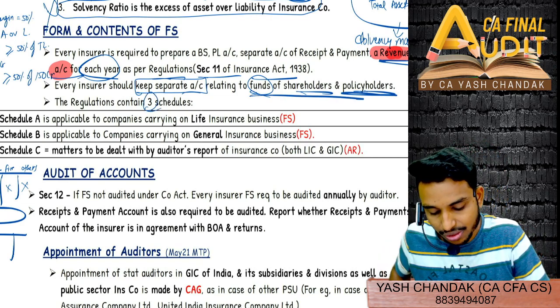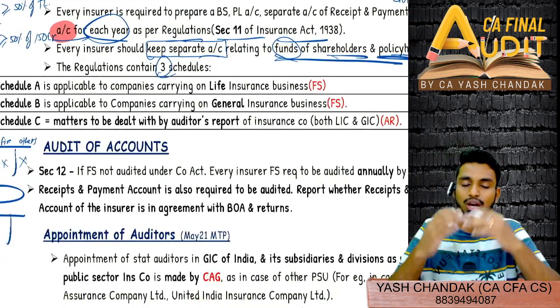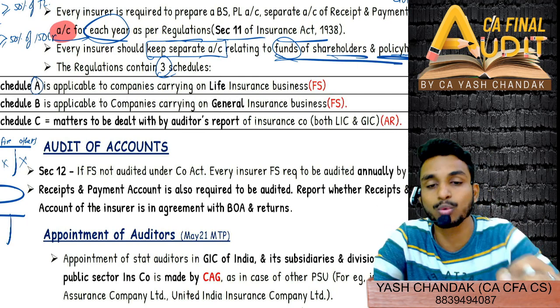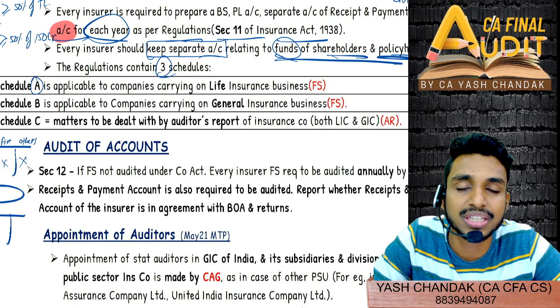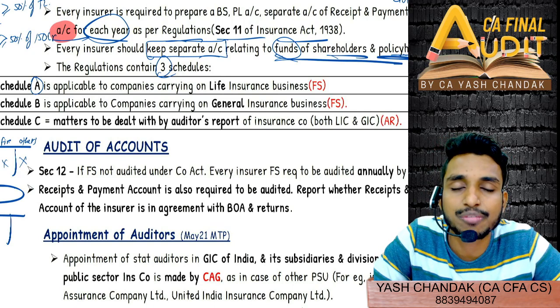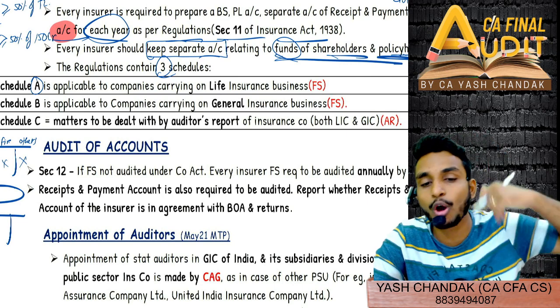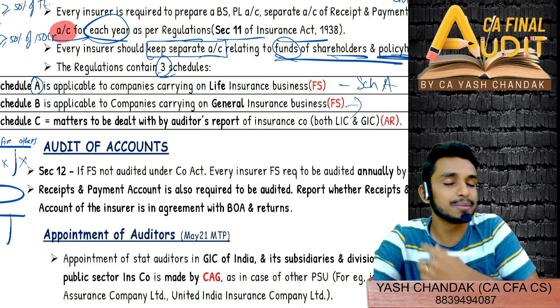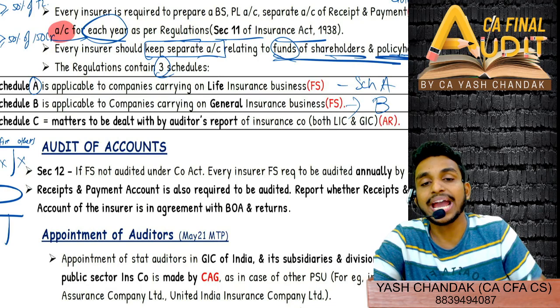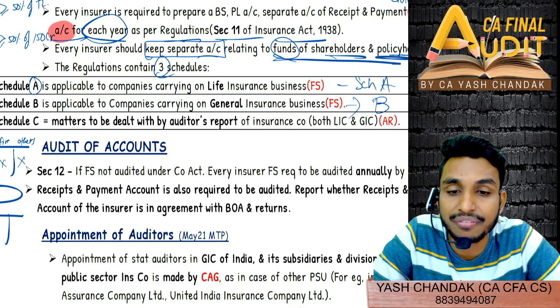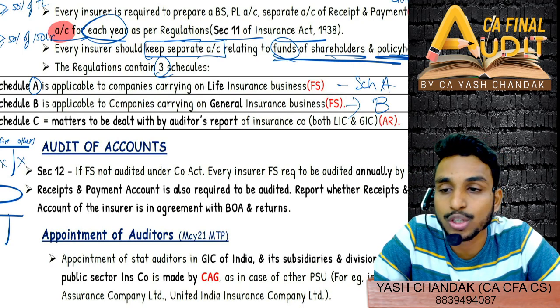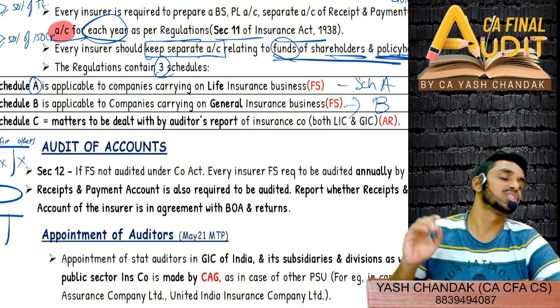And then the regulation contains 3 schedules, just like in our Companies Act there are 7 schedules. Similarly, in insurance also they have 3 schedules. Schedule A is with respect to the LIC financial statement. Schedule B is with respect to the GICs' financial statement. That means all the life insurance companies will prepare their financial statements as per Schedule A, and all the general insurance companies will prepare their financial statements as per Schedule B, and all the auditors will prepare their audit report as per Schedule C, whether they are of LIC or of GIC. So whether it is a life insurance company or a general insurance company, it doesn't matter, Schedule C will be dealing with all the audit report details of both the companies, LICs as well as GICs. Okay?